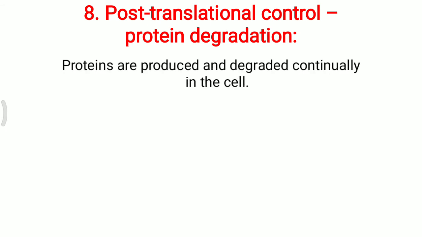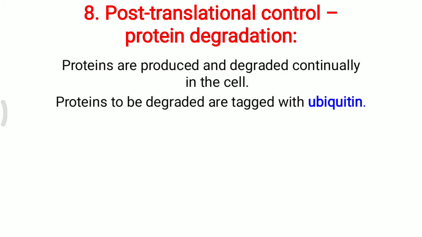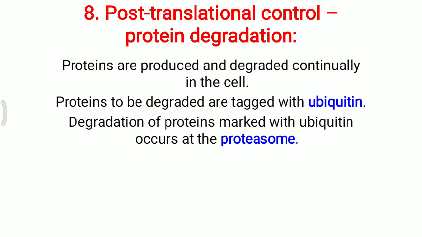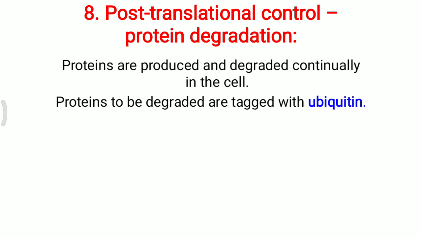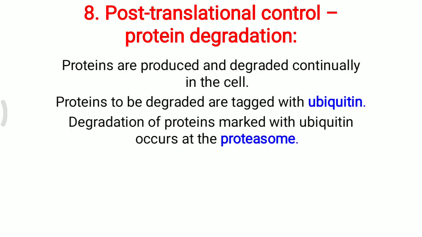Post-translational control, that is finally protein degradation. Proteins are produced and degraded continuously inside the cell. Proteins to be degraded are tagged with ubiquitin. So ubiquitin-mediated protein degradation: ubiquitin is commonly utilized for degradation of protein. Degradation of protein marked with ubiquitin occurs at the proteasome. Once the protein is attached with ubiquitin, finally it will be destroyed inside the proteasome.